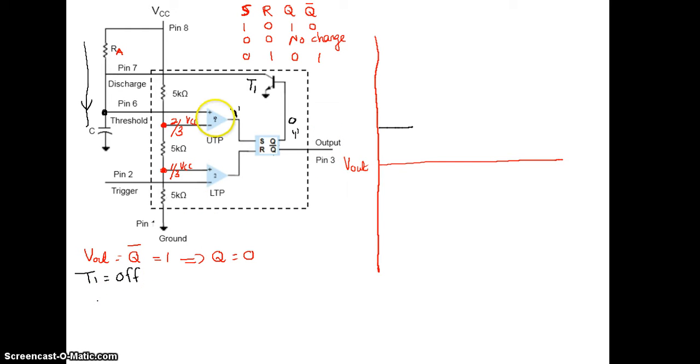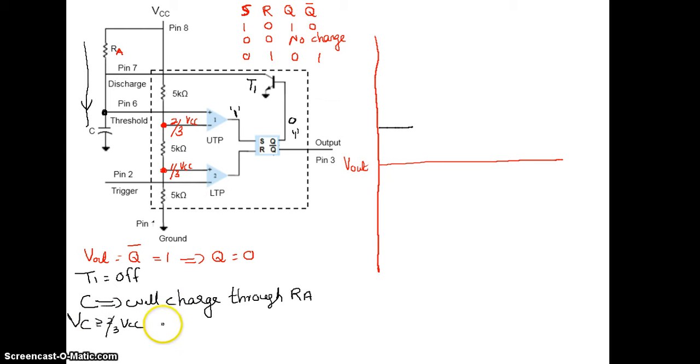So when T1 is off, the capacitor will charge through RA. When the capacitor voltage VC is equal to or just greater than 2 by 3 VCC, your comparator 1 output will be high.